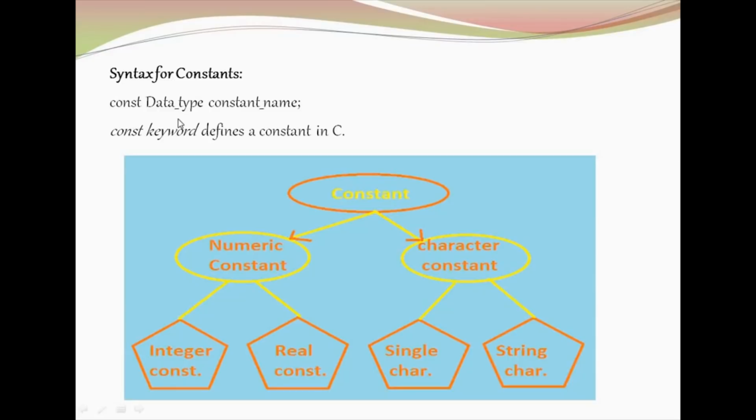Syntax for defining constants: const, data type, constant name. That is, before the variable declaration, you have to add the const keyword. That is what the constant syntax is about.